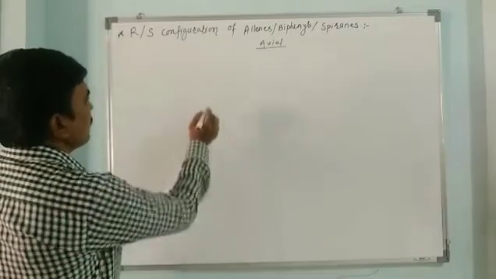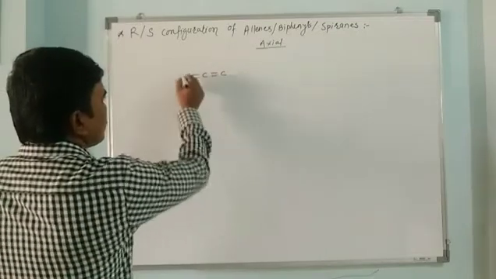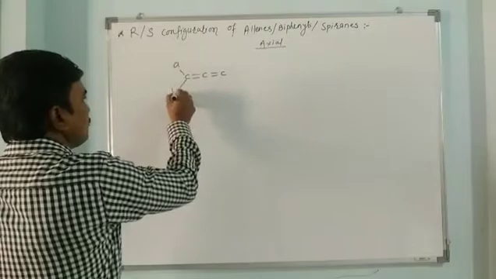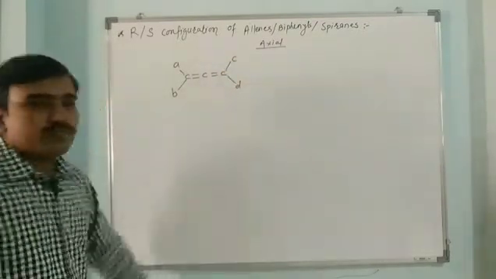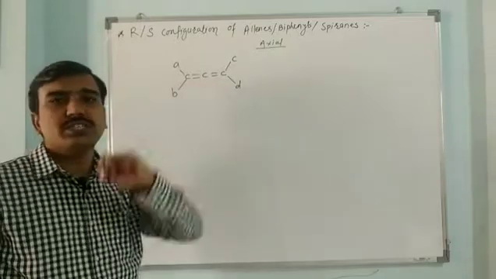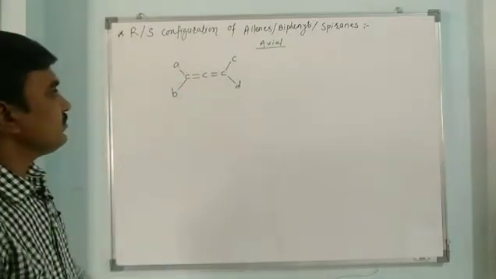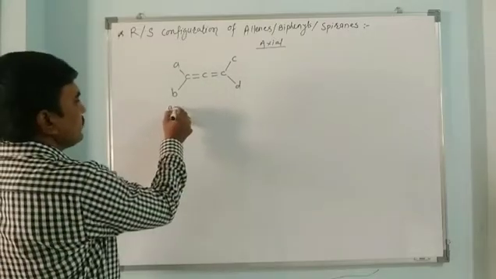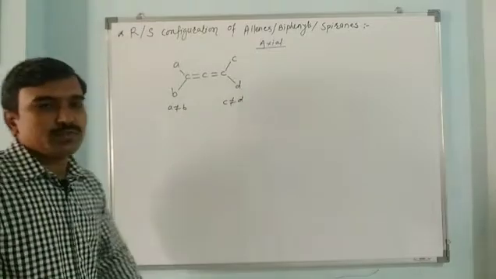biphenyls. Now first of all we have to see the general example of an allene. Suppose this is an allene. An allene has two cumulative double bonds; two adjacent double bonds are called an allene. So in this allene, A should not equal B, or C should not equal D, to show optical isomerism.